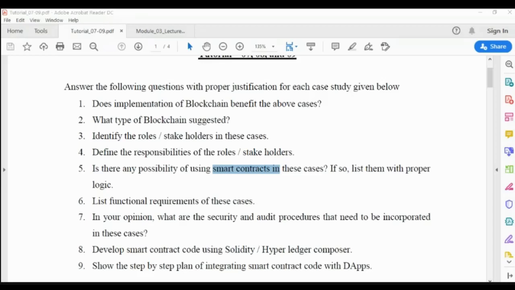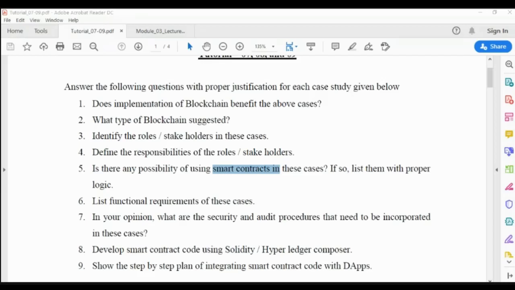Now, after discussing all these things, you have identified the smart contracts in these cases. These smart contracts need to be implemented with the help of the Solidity programming language, or the Go language in Hyperledger. Use any one of the languages and try to develop the Solidity code.